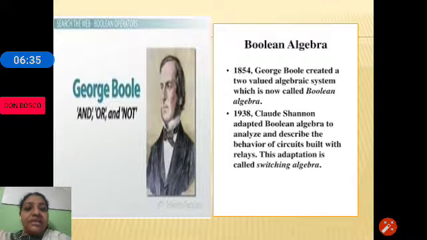Another mathematician, Claude Shannon, in 1938, adapted Boolean algebra. He used it to design relays, where a switching technique was used, and for the switching technique Boolean algebra was used. Therefore in 1938, Shannon used Boolean algebra for designing his relays, and hence Boolean algebra is also called switching algebra.